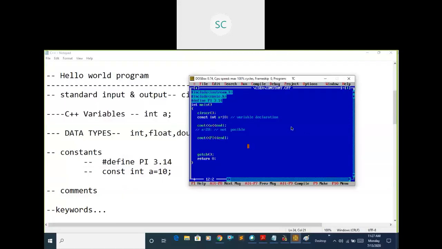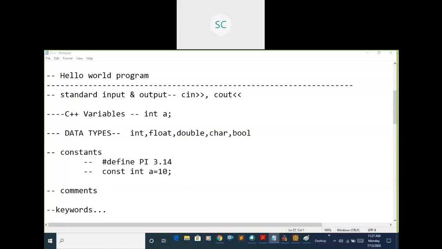This is about constants. There are two ways: one is using a preprocessor directive, and the other is the const keyword. Next we have the comments section.